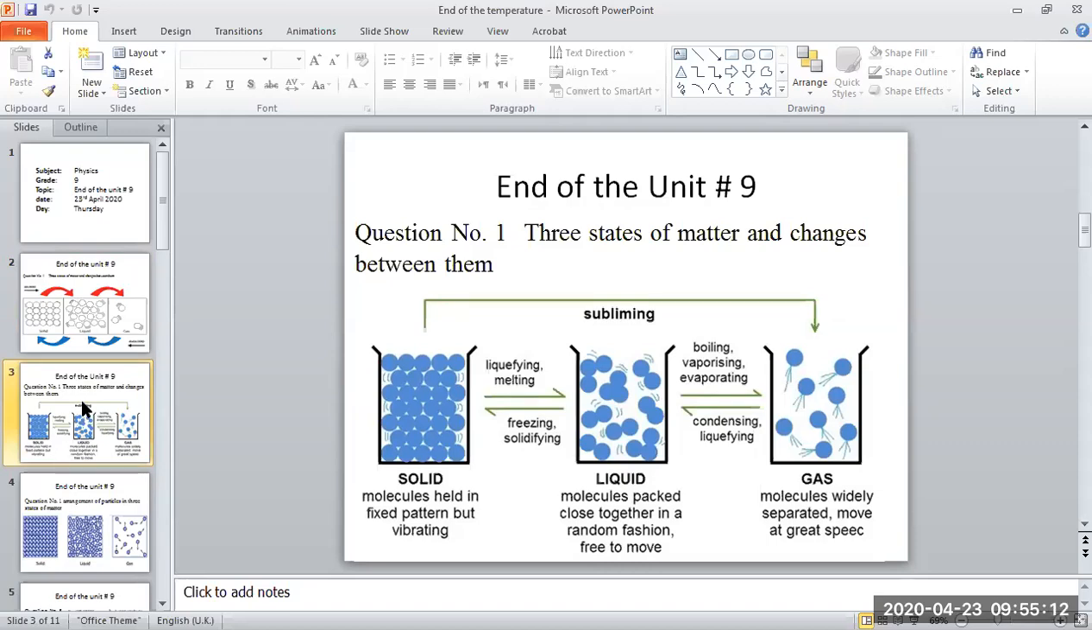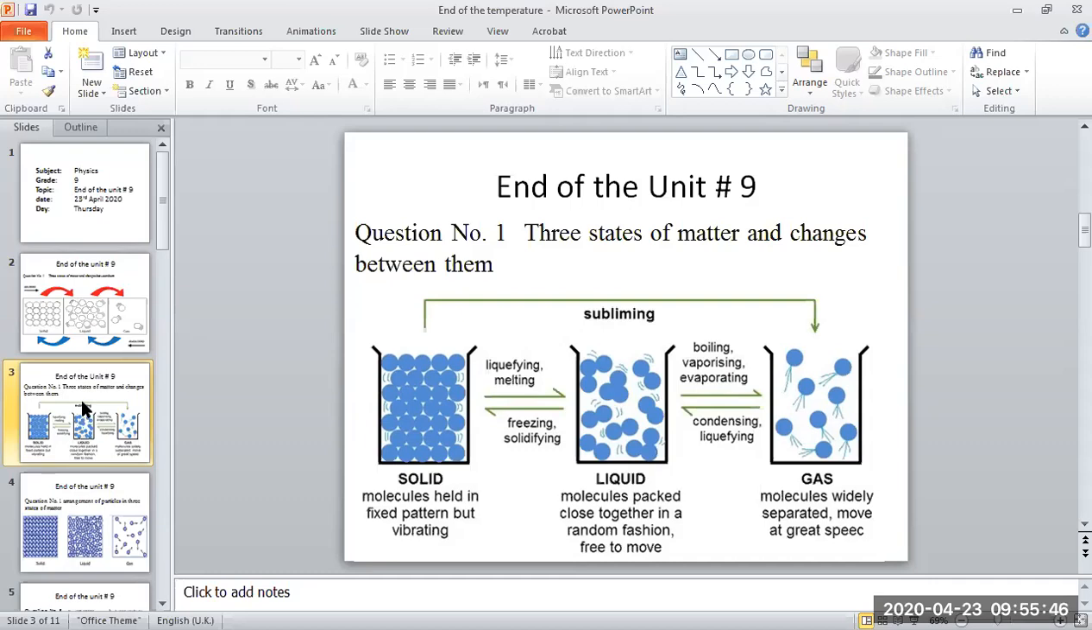When we give heat or remove heat, the state changes, and according to science each change has a specific name. For example, when solid changes into liquid, we say it is melting, and when liquid changes into gas, we say it is boiling or evaporating. Now what is the difference between boiling and evaporating? When a liquid changes from liquid form to gas form, it has a specific temperature.